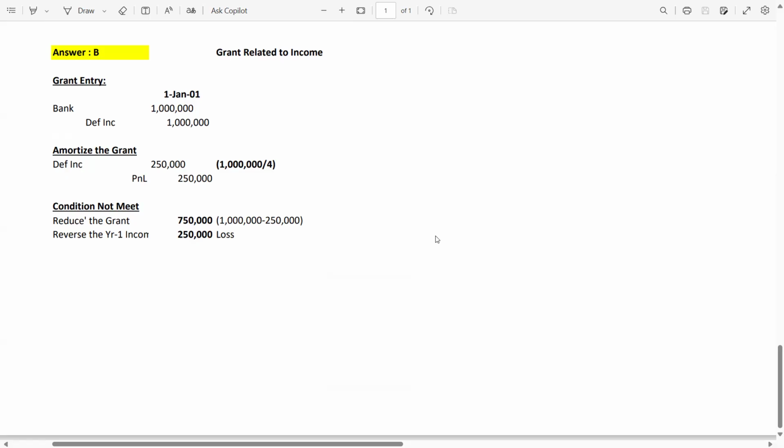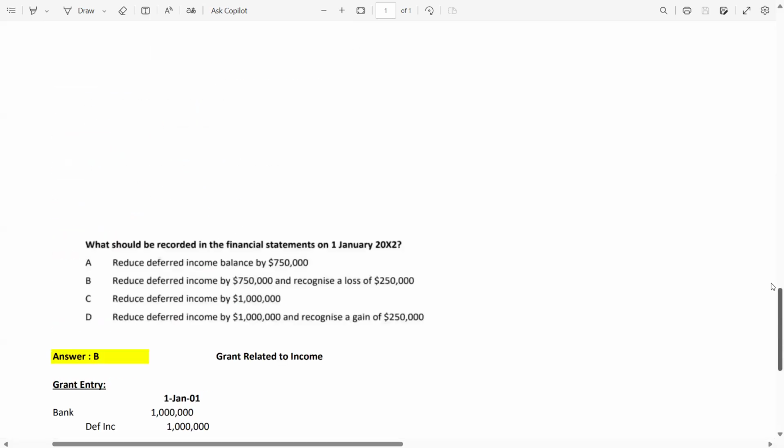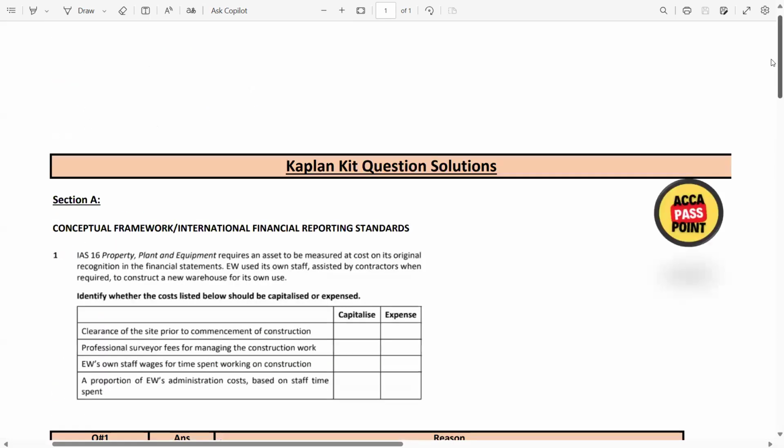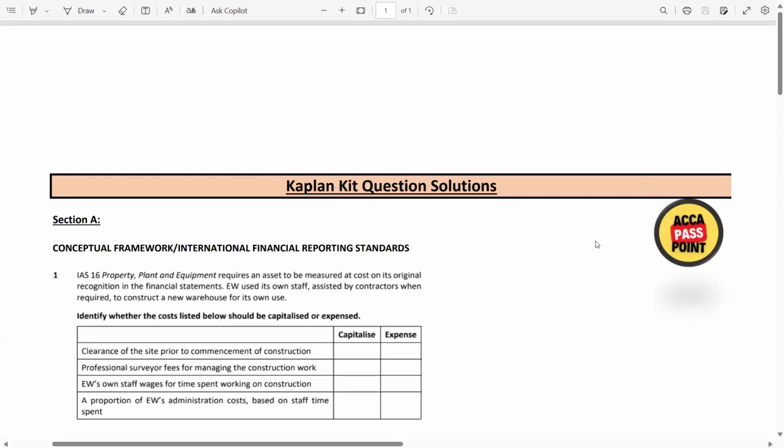Also guys, in today's class, we solved 2 standard questions. The first standard is IAS 16 and the second standard is IAS 20. I personally feel most students face difficulty in IAS 20. That's why I have already uploaded a detailed video lecture on IAS 20 on the ACCA Passpoint channel, which you can easily watch from the ACCA Passpoint channel.